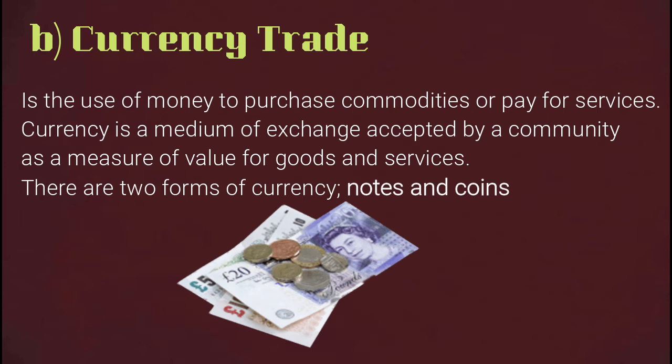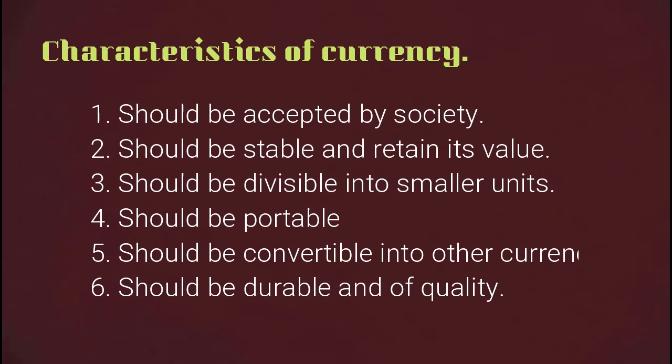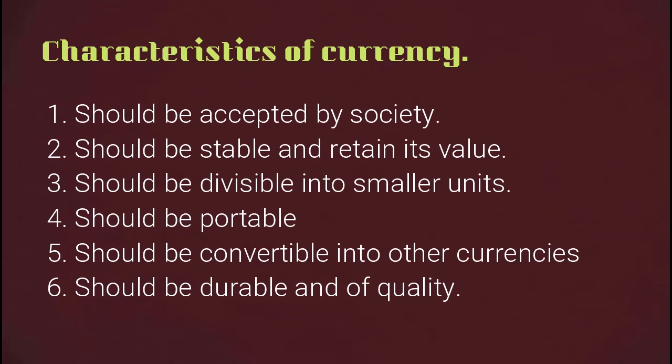Okay, and so we are going to look at some of the characteristics of this currency trade, and one of them is that it should be accepted by society. The form of currency that has been chosen should be accepted by the society. And next is that it should be stable and retain value without depreciating.